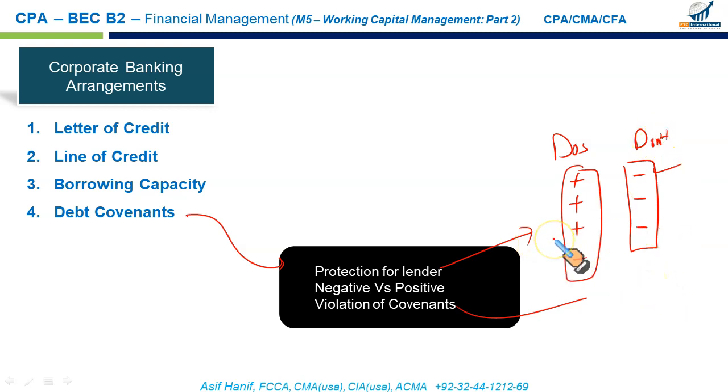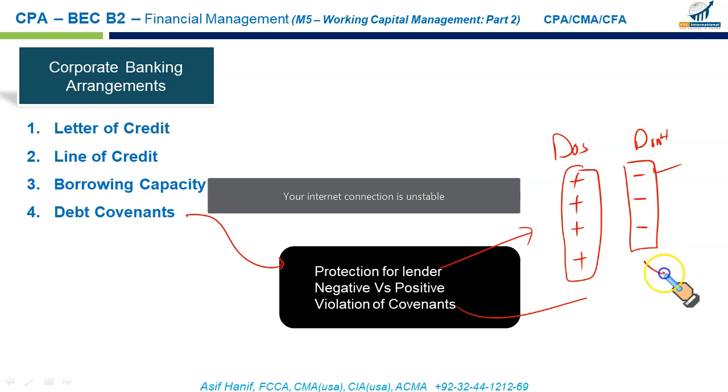So when you say the positive covenants, it means the company will keep the collateral in good shape. Company will maintain a certain debt ratio. Company will maintain a certain leverage ratio. Negative clauses mean the company cannot issue additional debt. Company cannot pay dividends for the next 5 years. Company cannot sell certain assets. So positive covenants ask the company to do something, and negative covenants mean that these are not to be done.